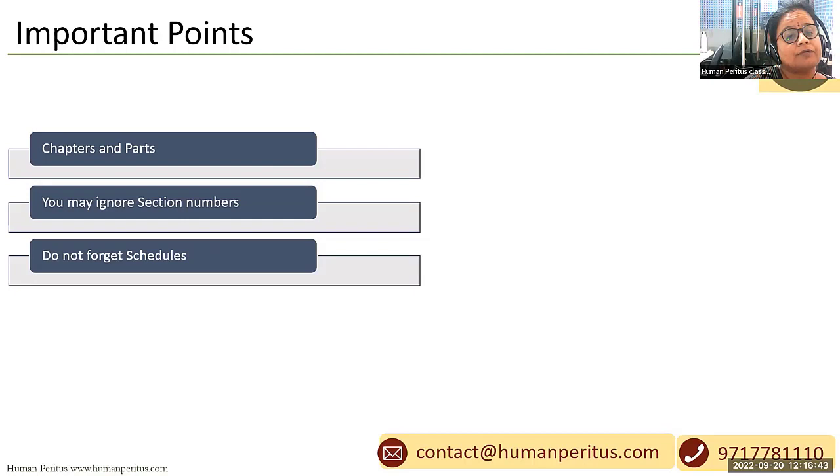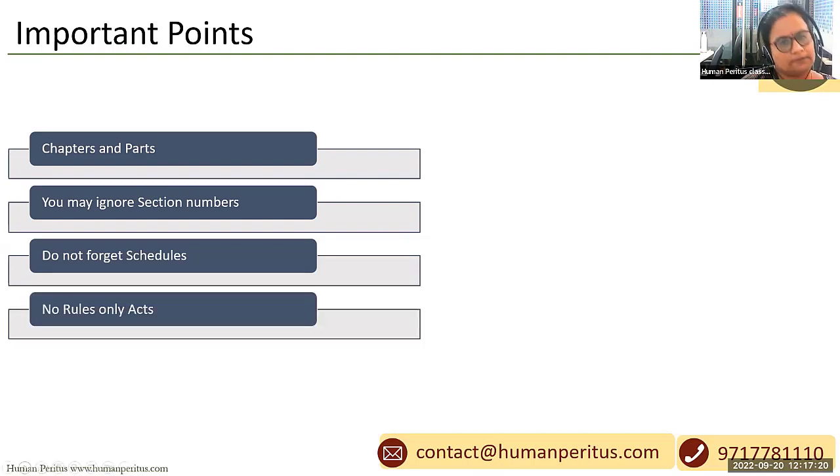And do not forget to learn about schedules. Most of the acts have schedules as an appendix to them. Almost every schedule contains certain lists and matters. So I request you to go through them at least, if you are not remembering them. Go through them twice or thrice, and that will remain in your mind. And along with that, you also need to remember the nomenclature of the schedules also.